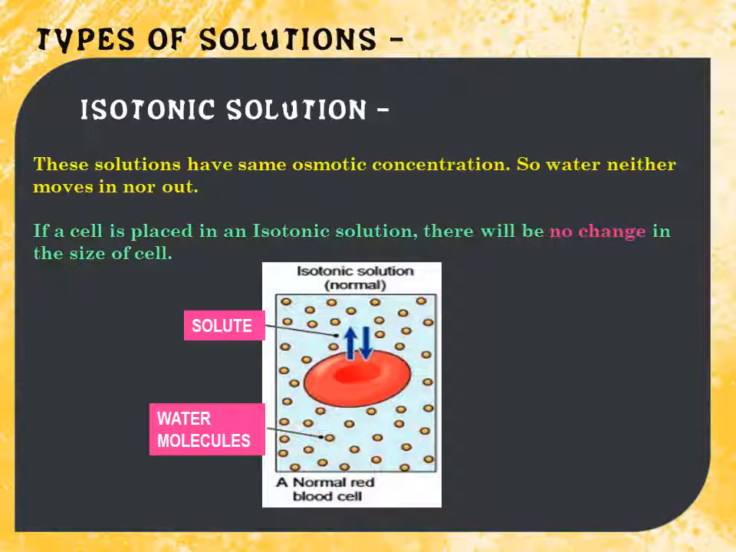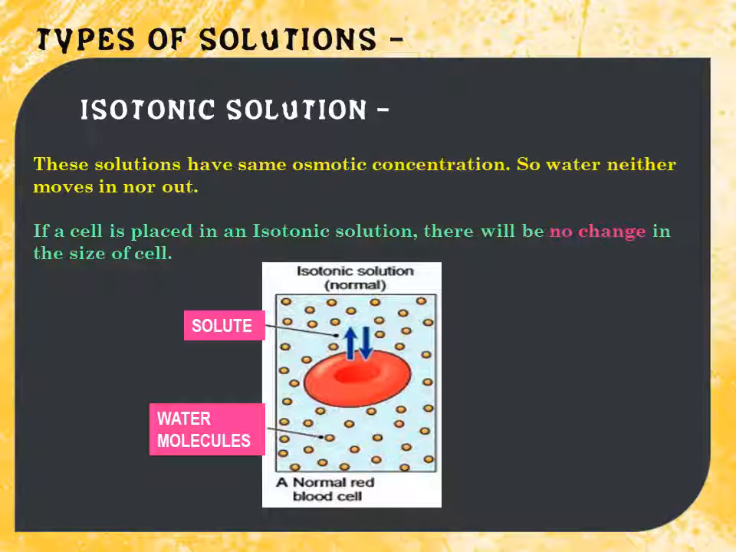Now the third type of solution is isotonic. What is iso? Iso is same. It means that the concentration of solute and solvent is the same in both the mediums. So nearly we can call it the same. Exactly it is not the same, but nearly, the osmotic concentrations of both the solutions are the same. It means that the number of solute molecules present inside and outside are nearly the same.